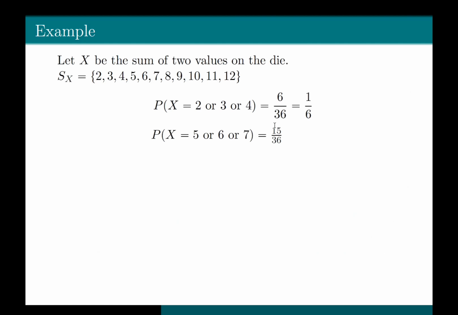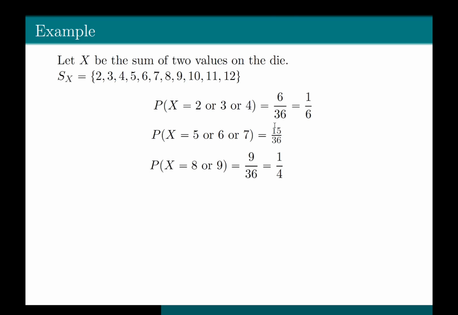Next, we have the probability when X is equal to 5 or 6 or 7. So you go back to the sample space, you look at all the possible outcomes where the sum of these values is equal to 5, plus all the outcomes where the sum of the two values is equal to 6, and then the outcomes where the sum of the values is equal to 7. You add them up and you will get that the probability that X is equal to 5, 6 or 7 is equal to 15 divided by 36.